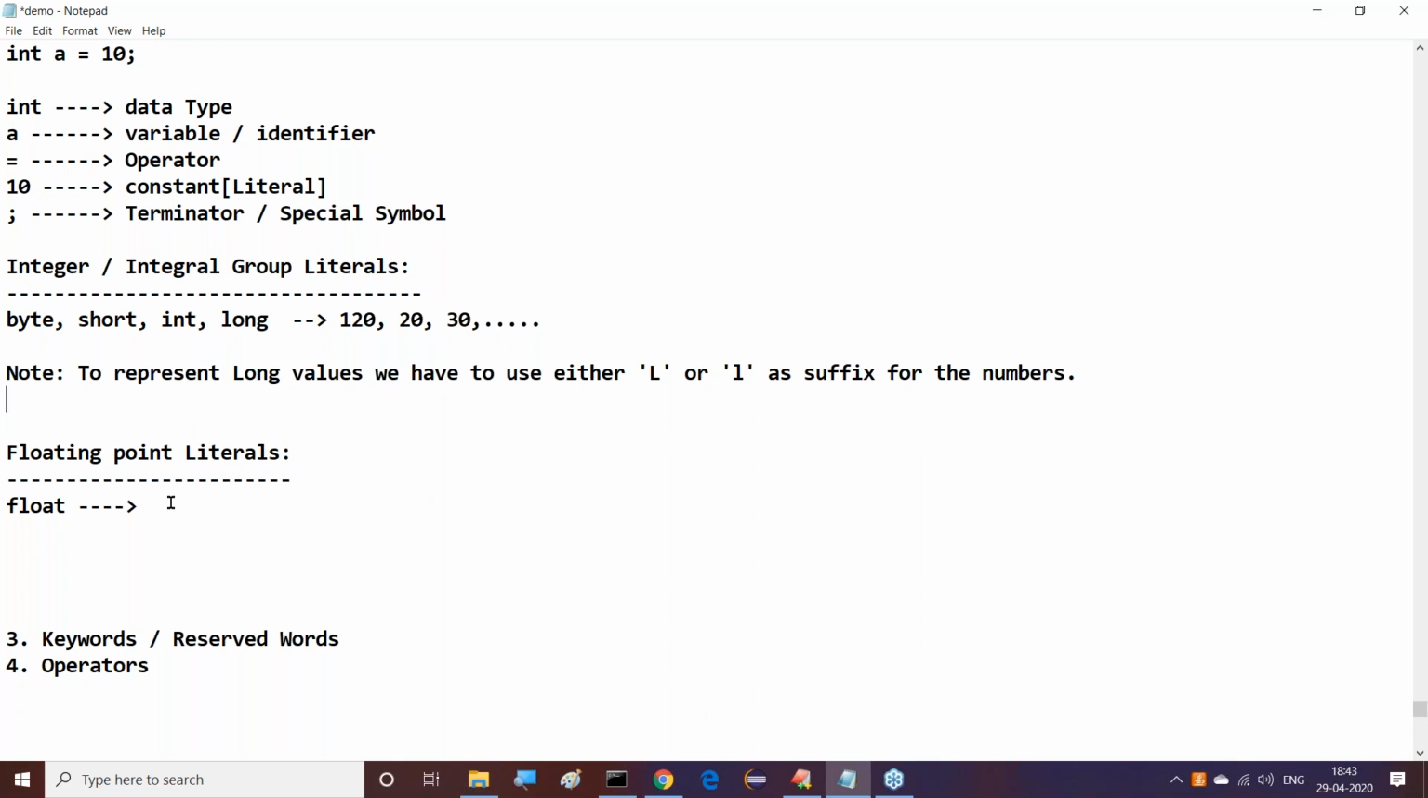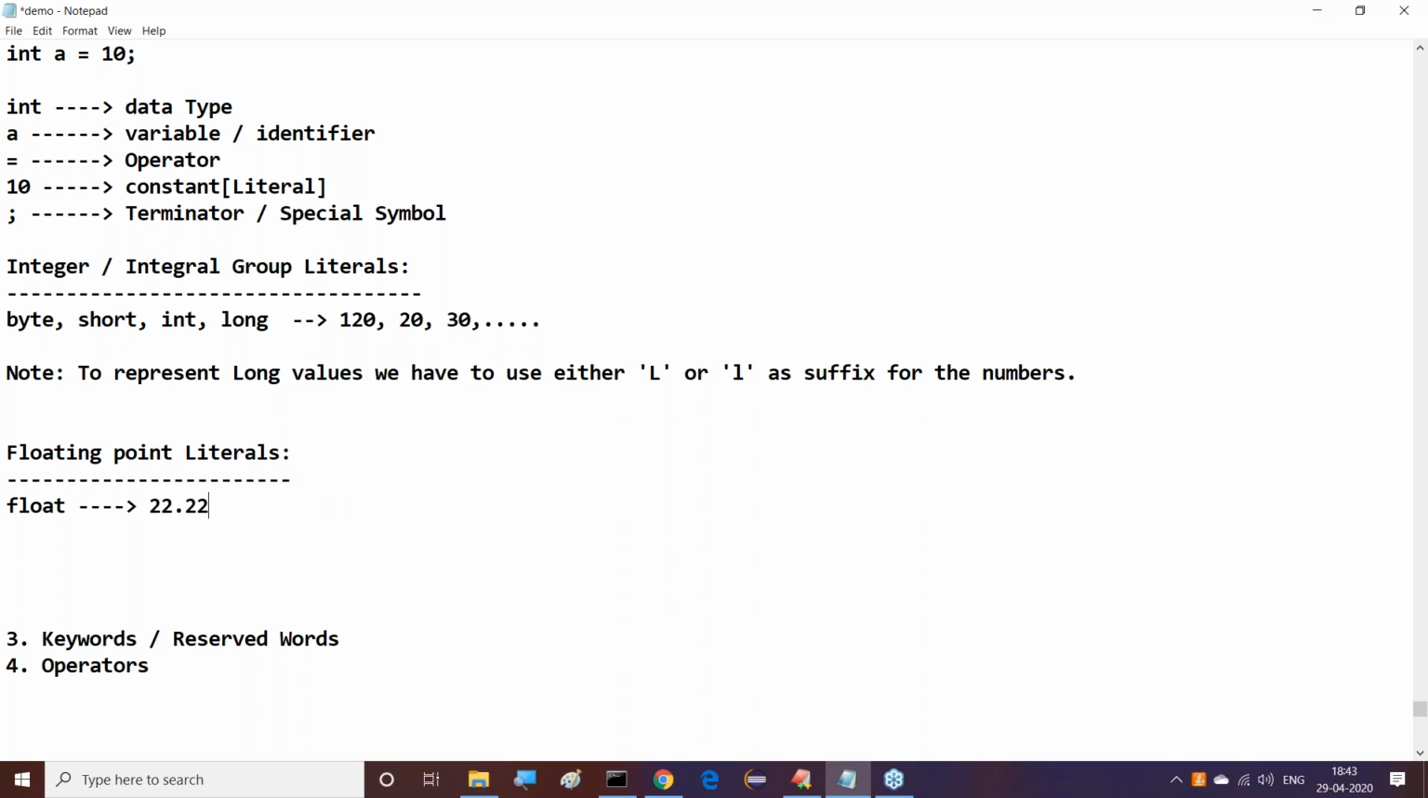That's okay, good. Leave this point. Floating point literals are available. Under these floating point literals, two types exist. What are the two types of these floating point literals? The first type is like which one? Say for example, the first type is float.